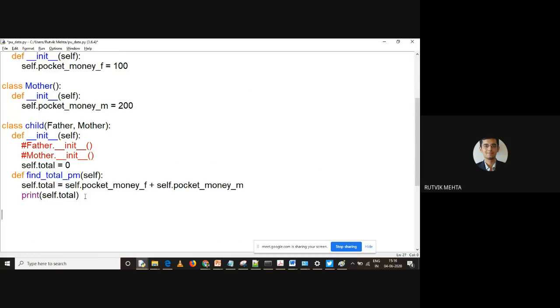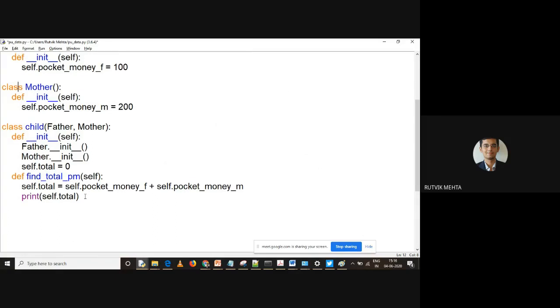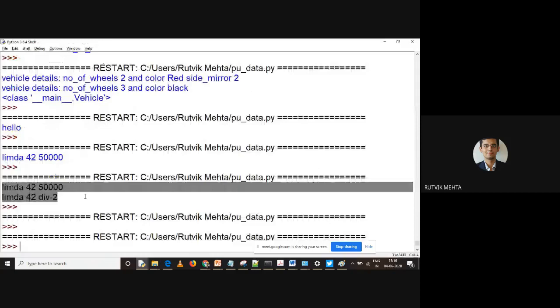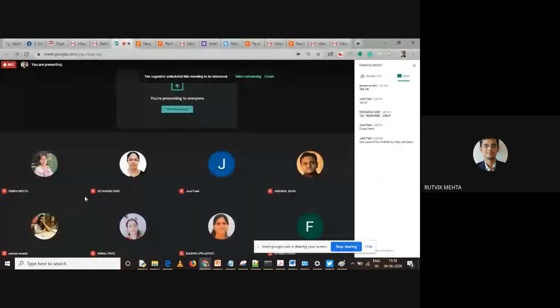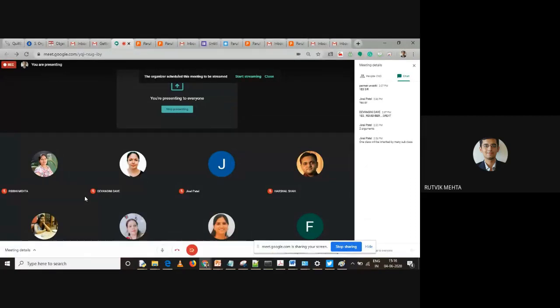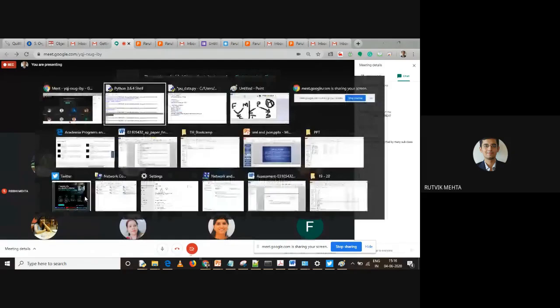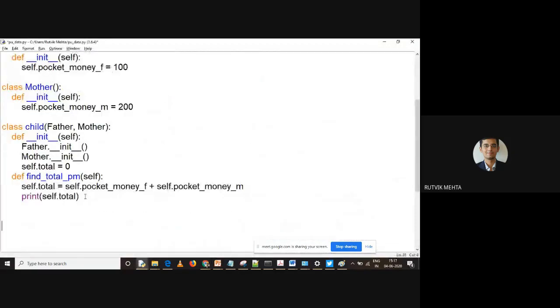I forgot something over here. Why is it not printing anything? Anyone? The code is written correctly, yet it is not printing. Can anyone tell? Kalpana madam, are you there in the picture? Kalpana madam? Okay, Devangiri madam, can you tell me why this particular code is not printing anything?